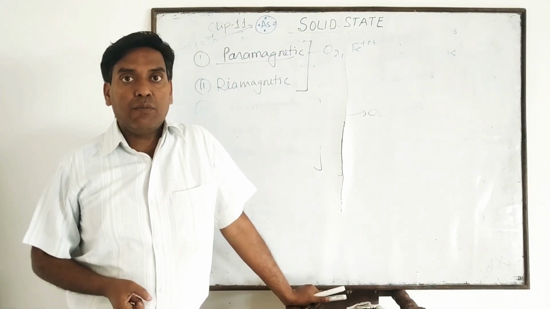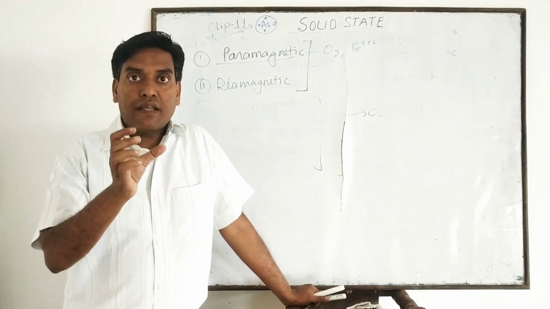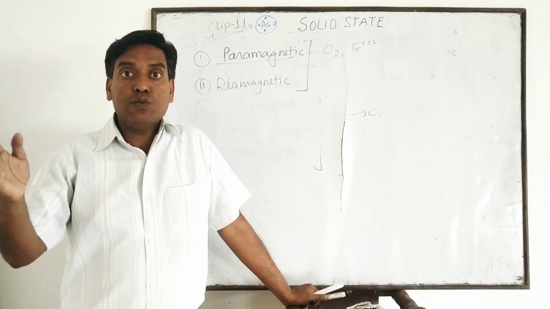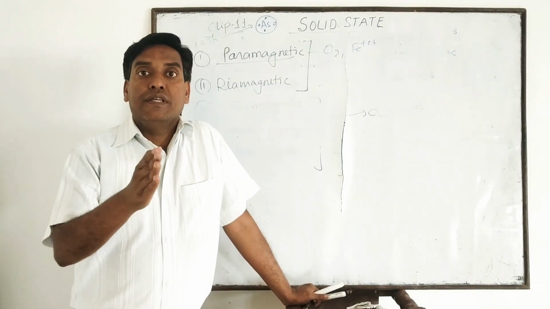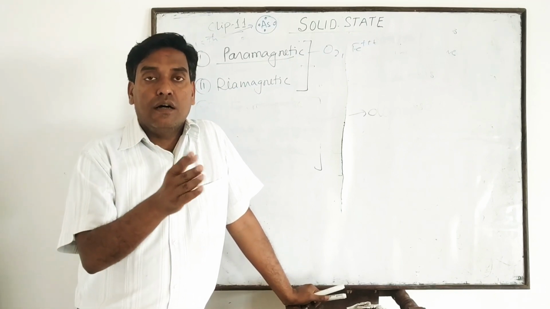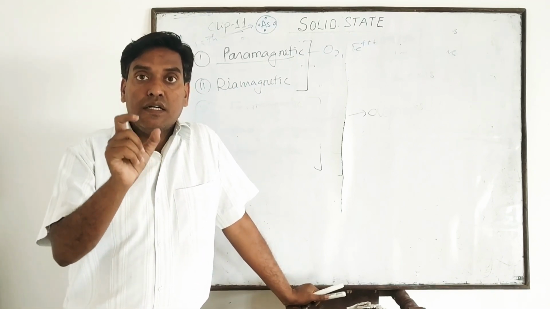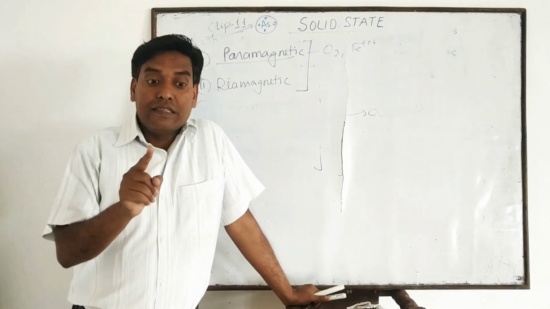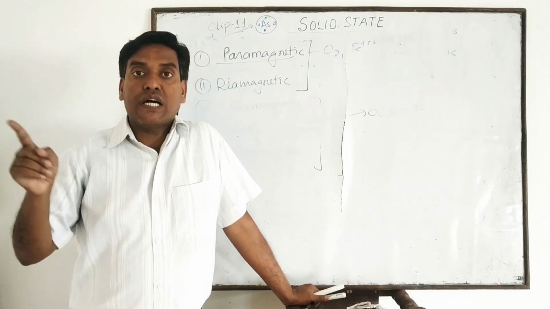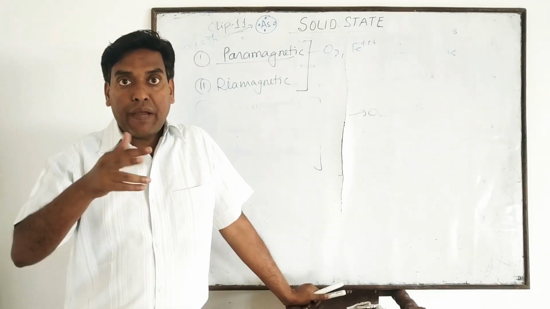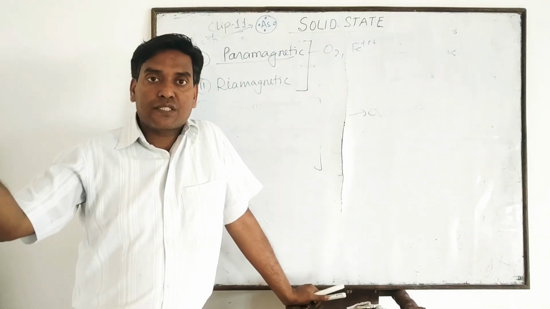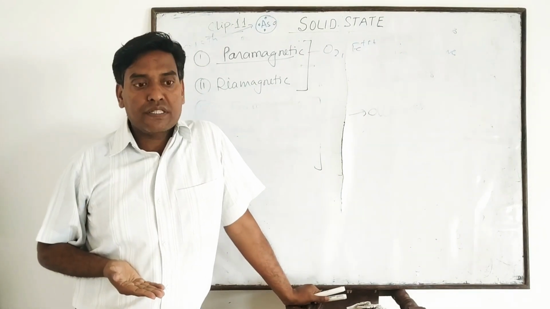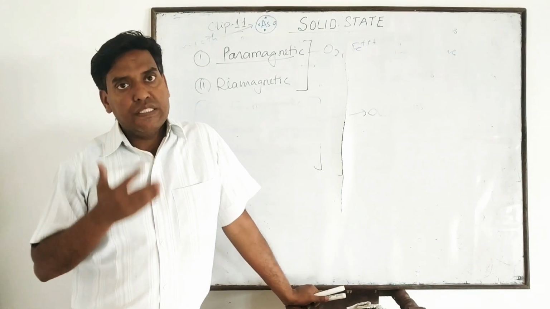And what is the nature of a diamagnetic substance? When diamagnetic substances are placed in the magnetic field, they are weakly repelled by the magnetic field. ये magnetic field से धीरे से repel हो जाएगा. क्यों होगा? Because when diamagnetic substances are placed in the magnetic field, they magnetize in the opposite direction of the magnetic field. That's why they are repelled. And there are many examples of diamagnetic substances like H2O, NaCl, benzene, etc.